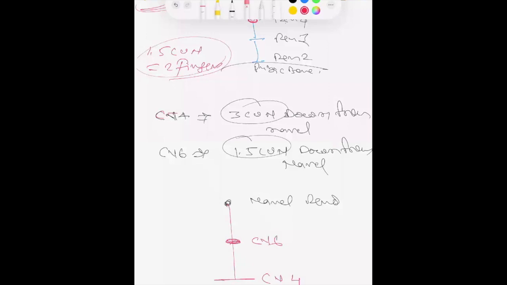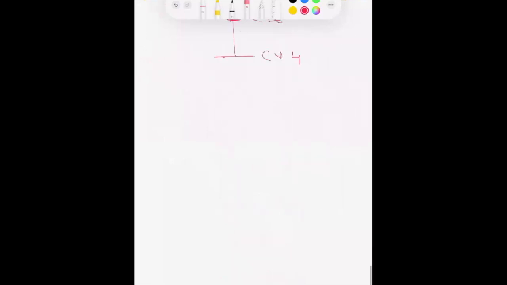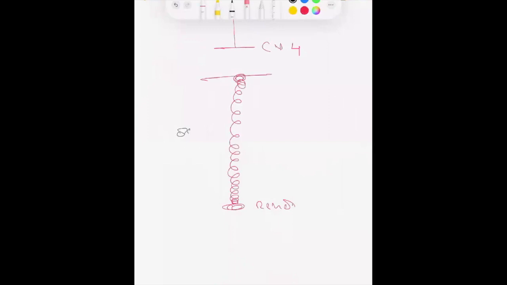Now, if we look at the upper side, this is Ren 8. From Ren 8, if we go 8 cun up, this is the highest point because this length is 8 cun. If we search for a midpoint, midpoint means 4 cun distance here and 4 cun distance from here.